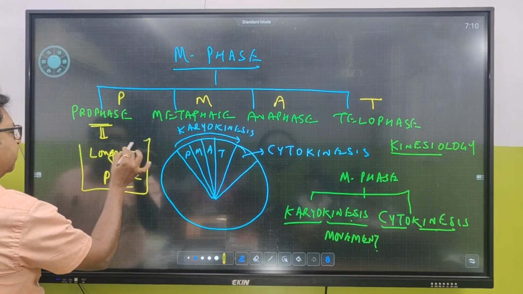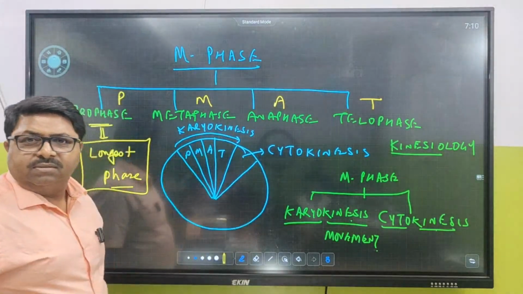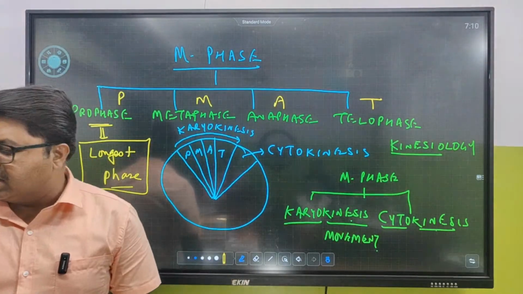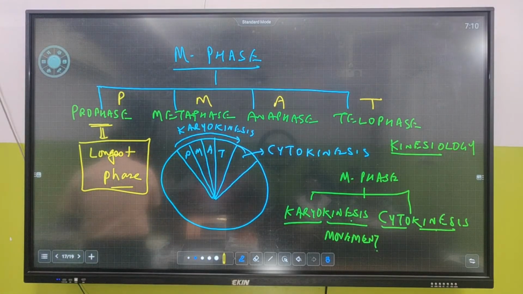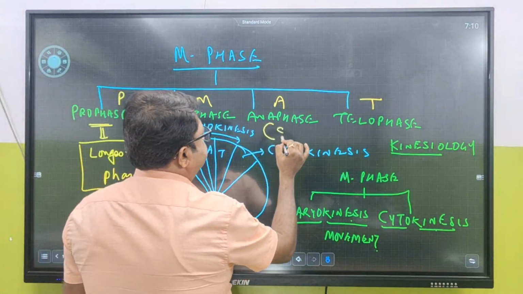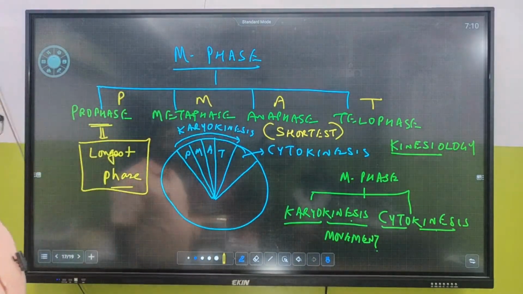So it's a question of NEET. This question has already come in NEET. The longest phase in karyokinesis is prophase. And which one is the shortest phase? Which one out of these is the shortest phase? Tell me. Telophase? No, it's anaphase. Anaphase is the shortest phase. Any issues with this?